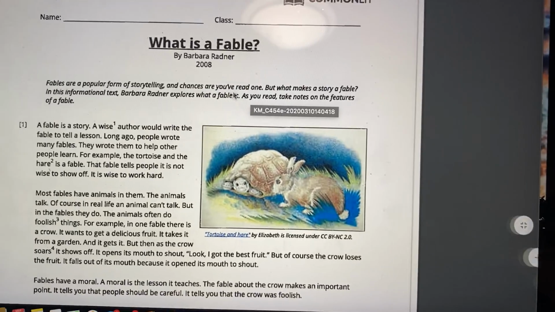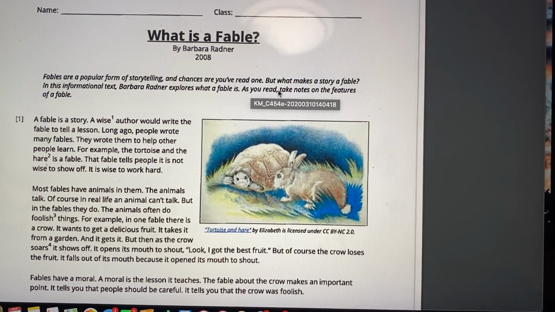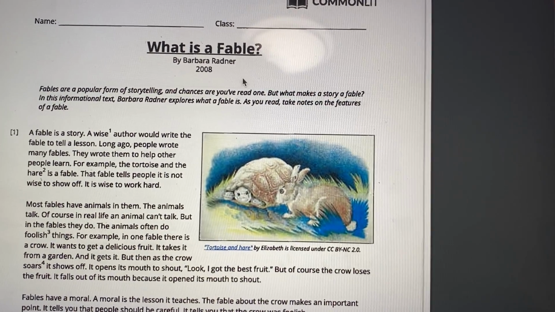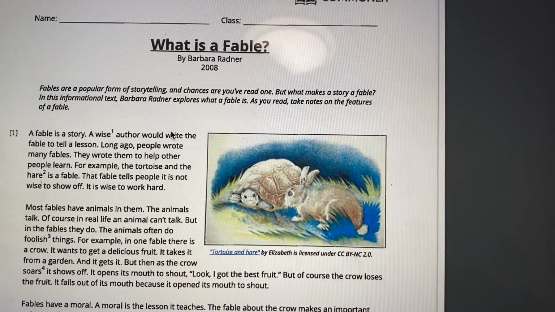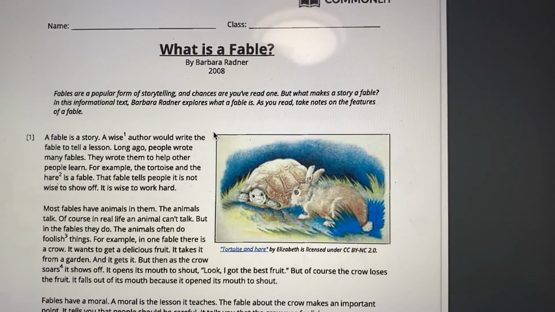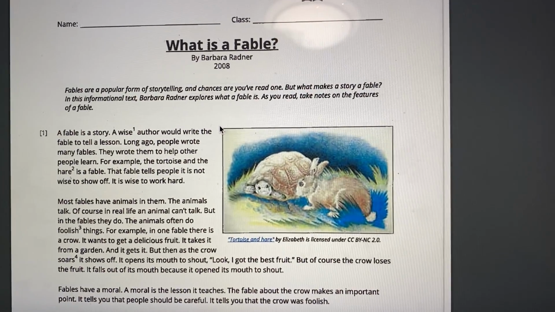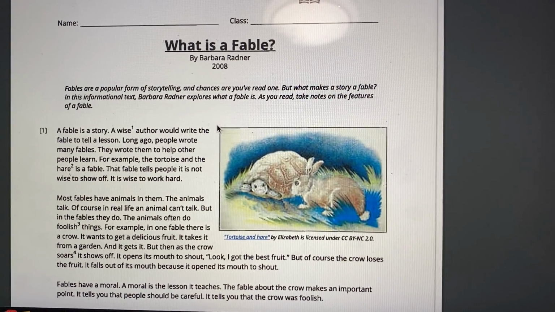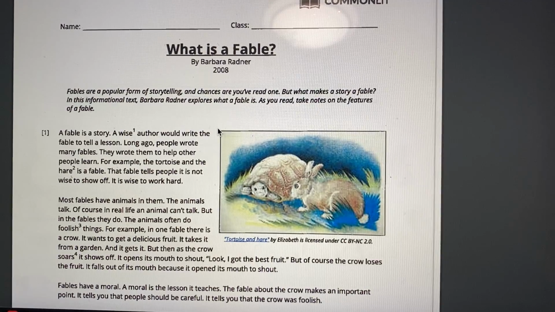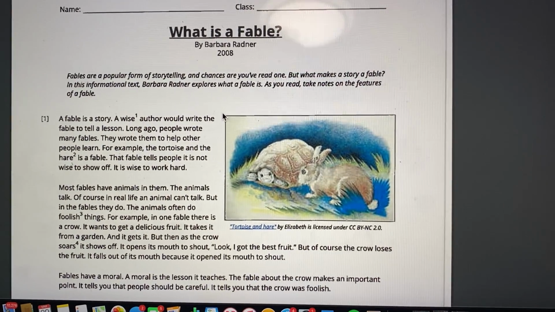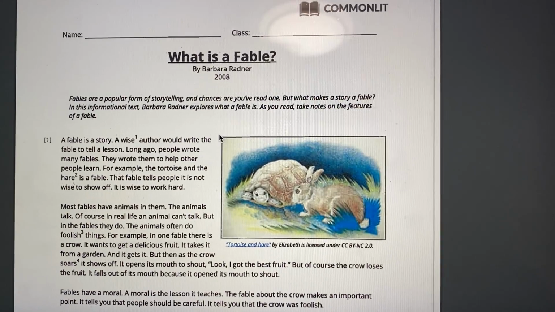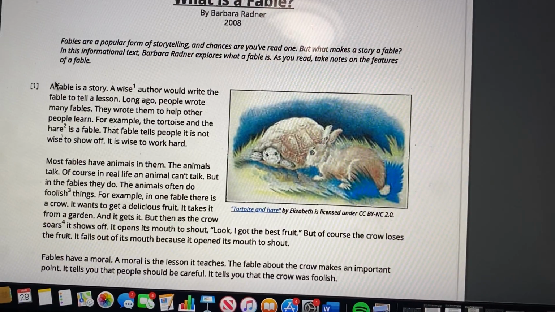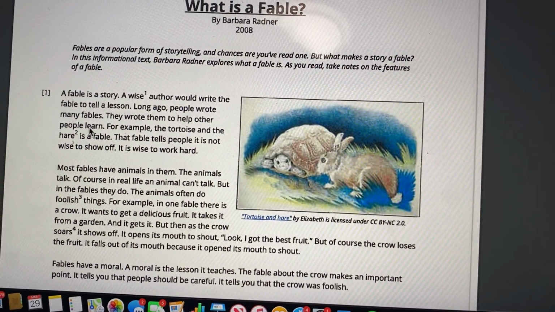What is a fable? So right off the bat, it tells you right here what a fable is. So what is a fable? Fable by Barbara Radner. Fables are a popular form of storytelling, and chances are you've read one. But what makes a story a fable? In this informational text, Barbara Radner explores what a fable is. As you read, take notes on the features of a fable. So, boys and girls, I recommend that you take out a notebook and you write some notes down while I am reading. Okay, so we're reading here, paragraph 1, because it says 1 right next to it.